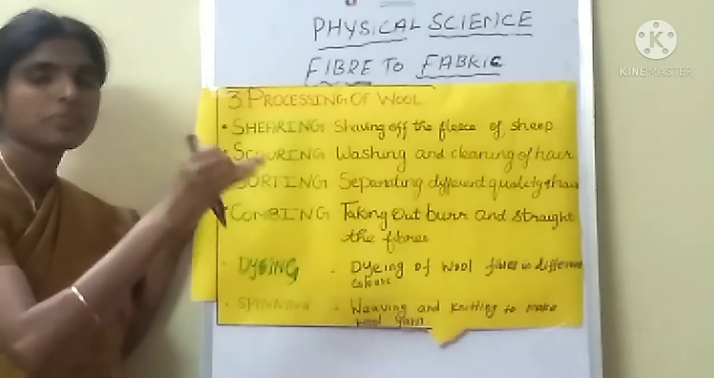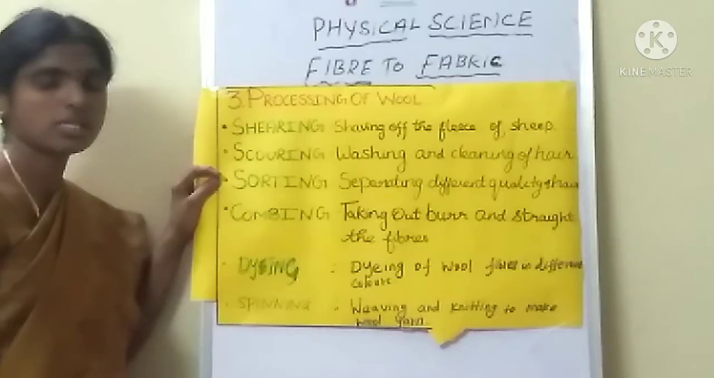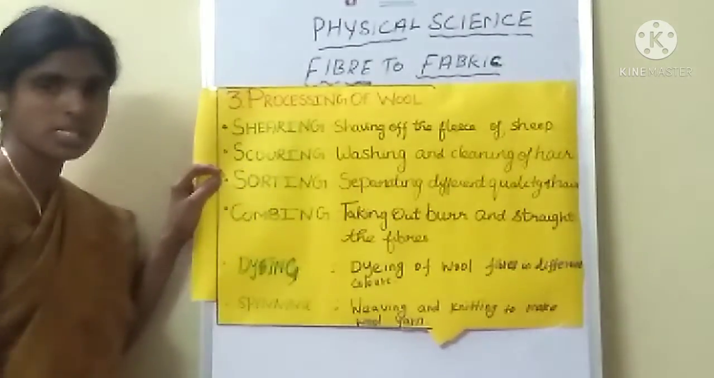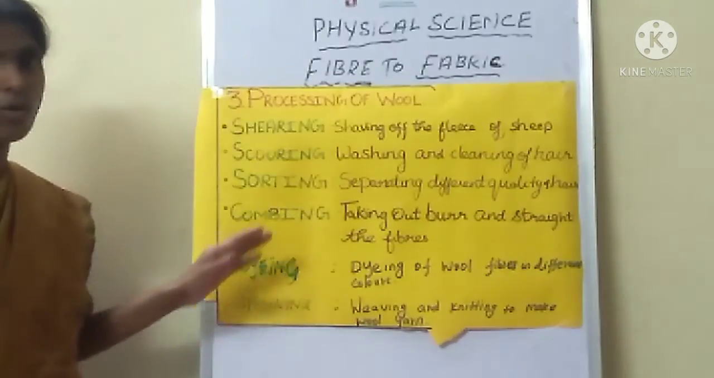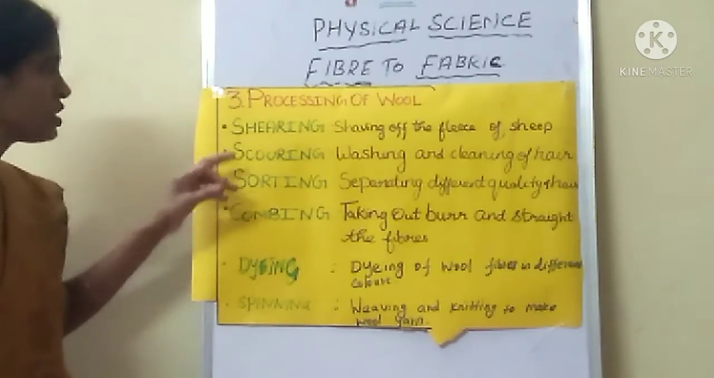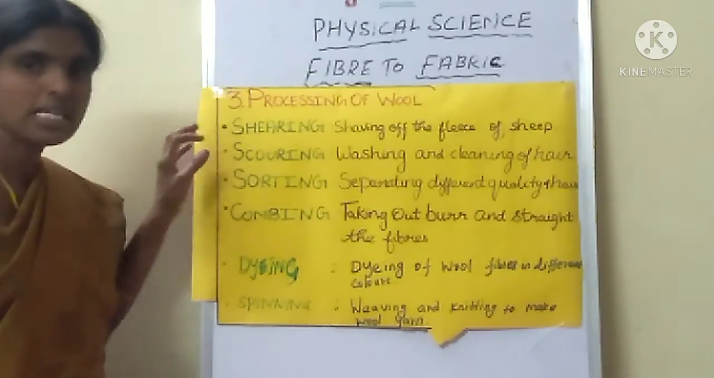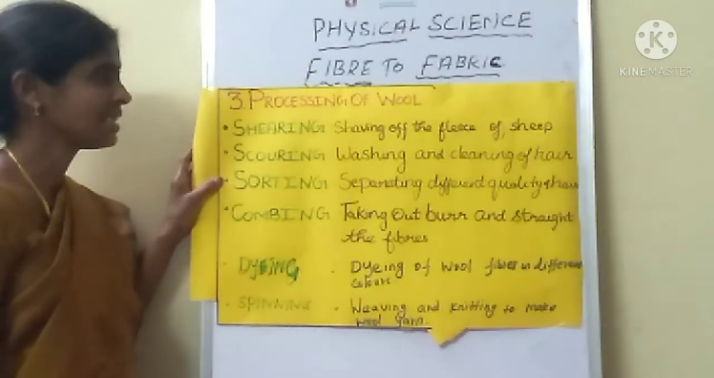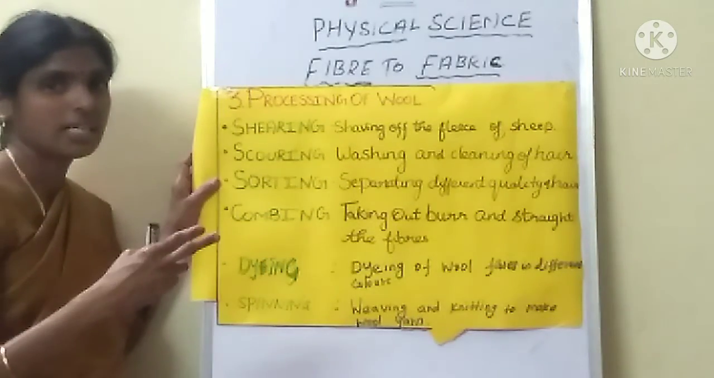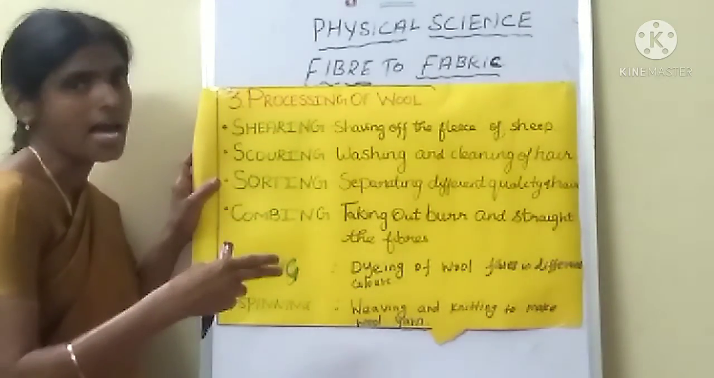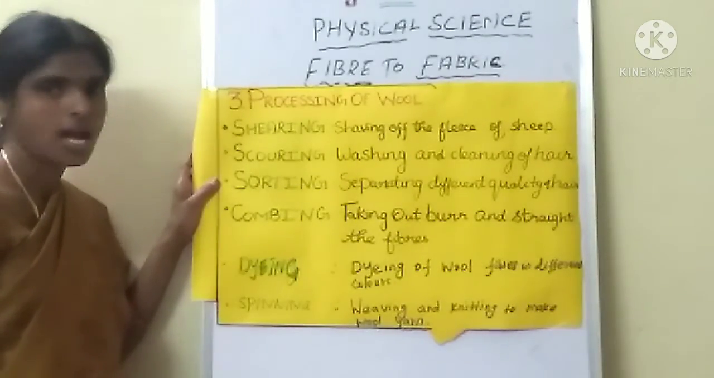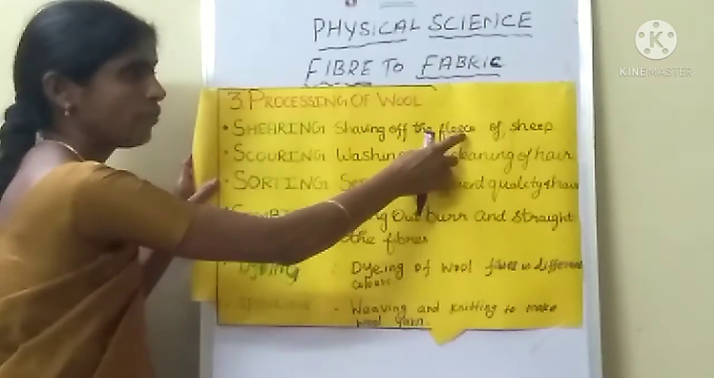Ginning, weaving, spinning. Some process is there, no? Same like that, here also some process is there: production and processing of wool. What are the processes? They are very important. What are the process names? First one is shearing. What is meant by shearing? It is nothing but shaving of the fleece of sheep. Shaving means cutting off the hair. Fleece means hair. That means the shaving of the fleece of sheep.